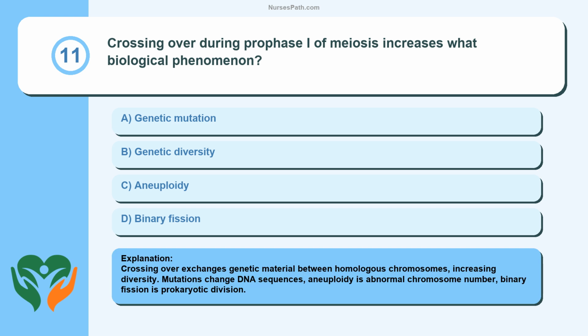Crossing over exchanges genetic material between homologous chromosomes, increasing diversity. Mutations change DNA sequences, aneuploidy is abnormal chromosome number, binary fission is prokaryotic division.